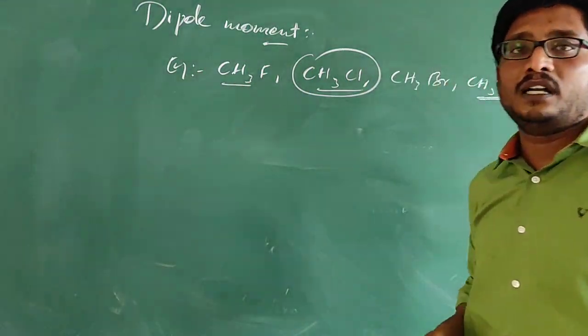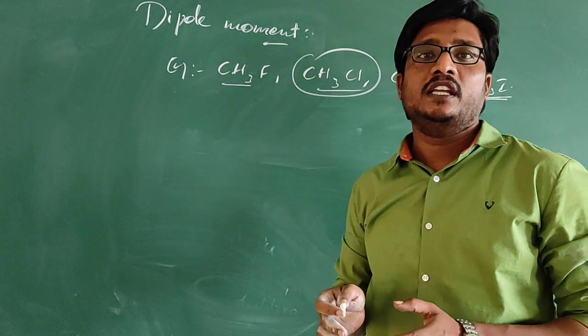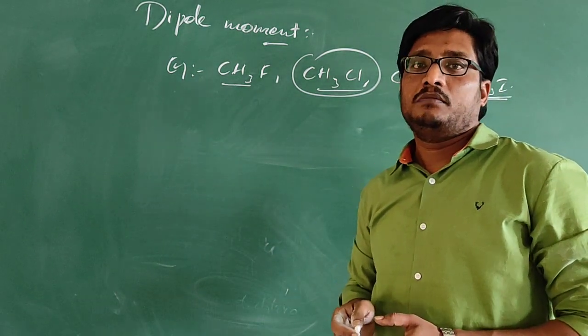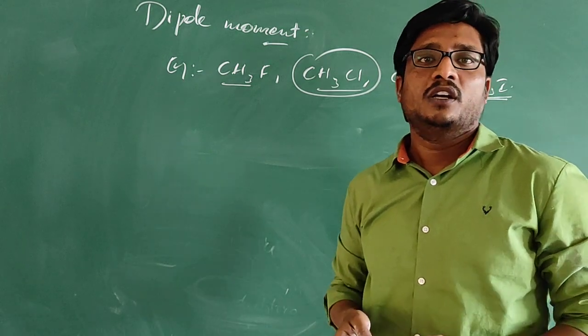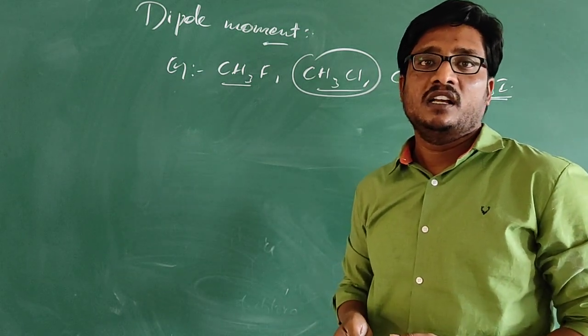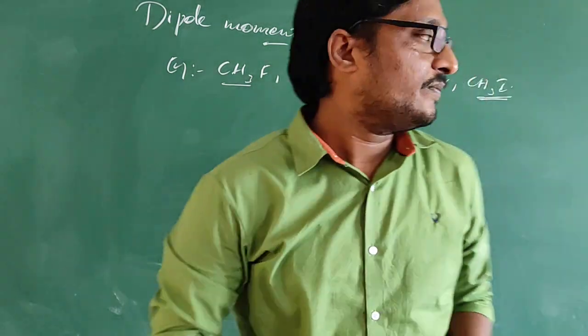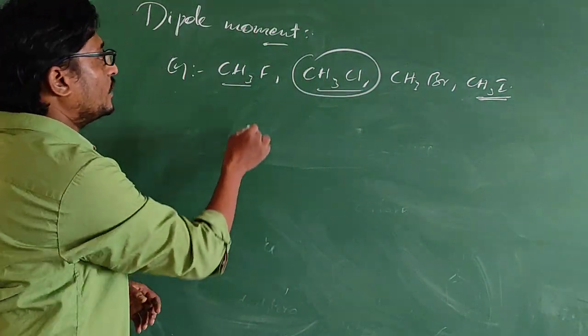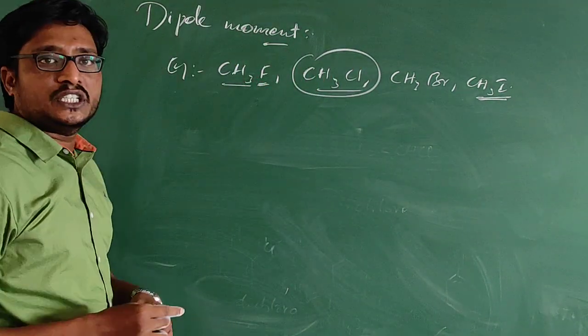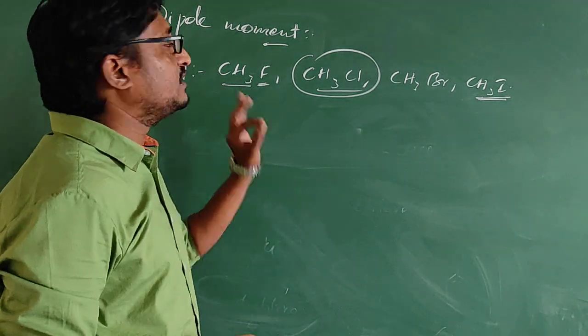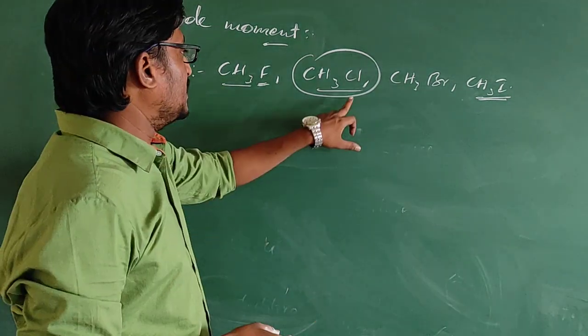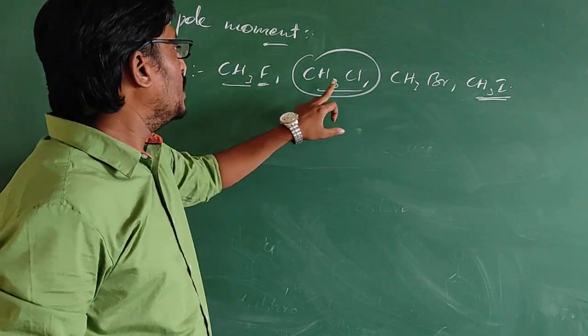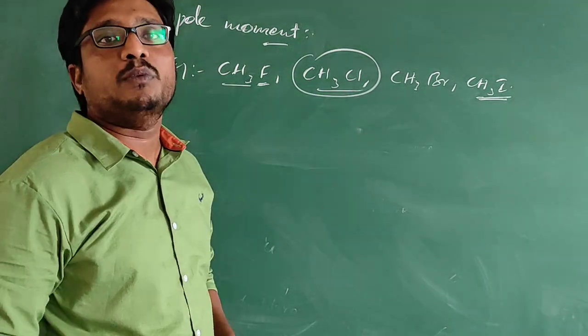The reason is that dipole moment not only depends on the charge, but it also depends on the distance between the ions. Since fluorine is small in size, bond length will be less. In case of chlorine, since it is large in size, the bond length between carbon and chlorine will be more.